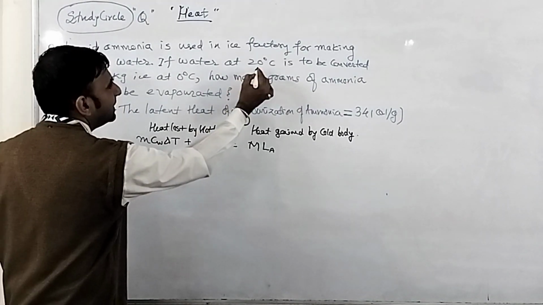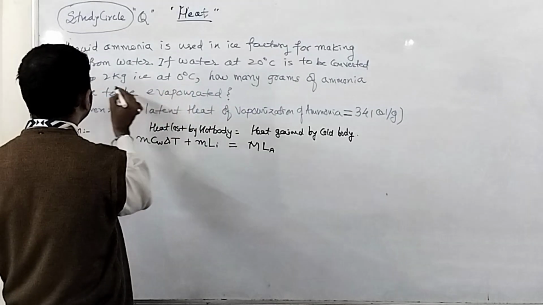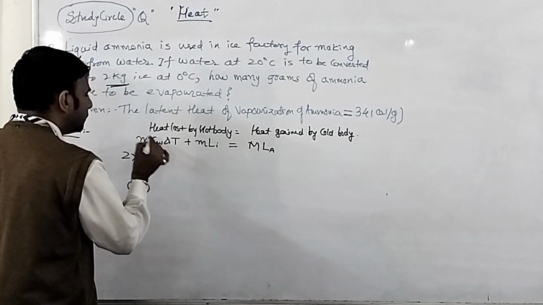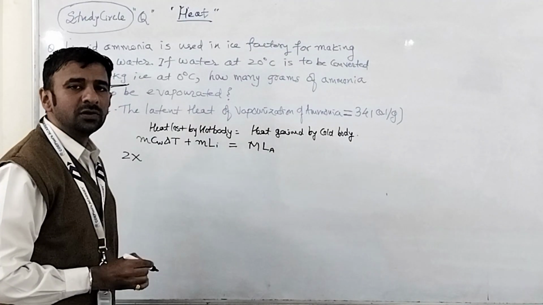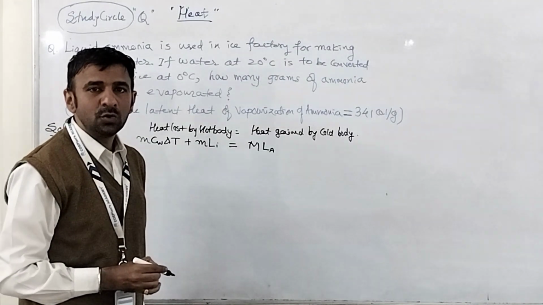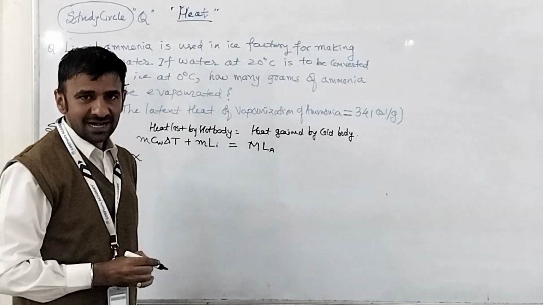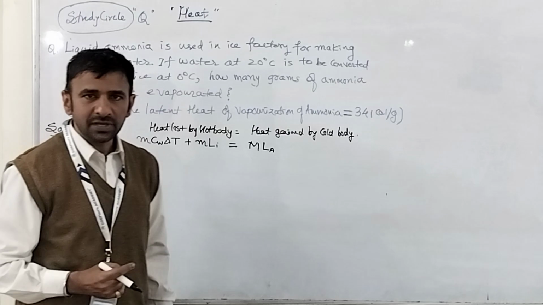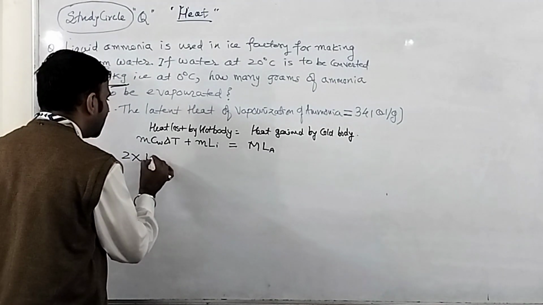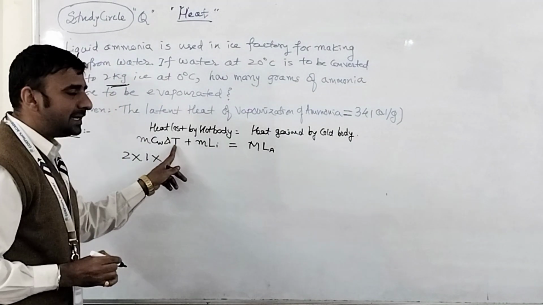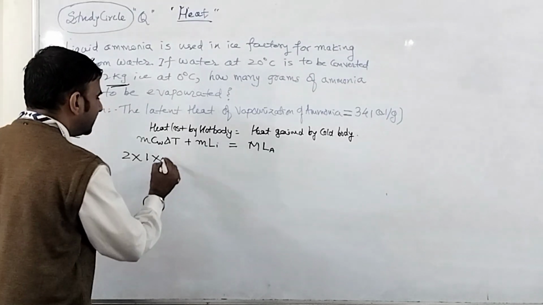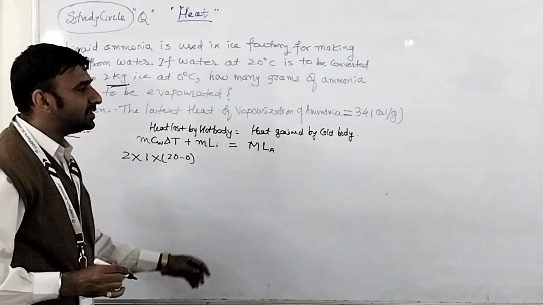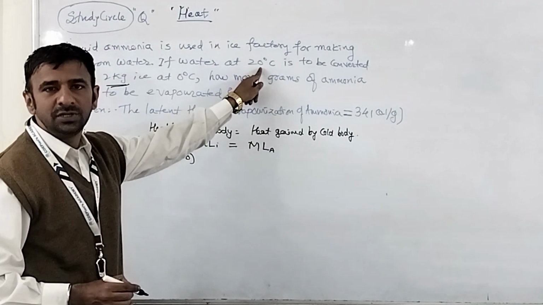So let us substitute the values. Mass given is 2 kg, so I am going to write 2 into Cw. Specific heat for the water, as you might be knowing, we are going to use as 1 because it is calorie per gram. Then delta T, the change of temperature taking place here, is 20 minus 0, because it changes all the way from 20 degrees Celsius to 0 degrees Celsius.